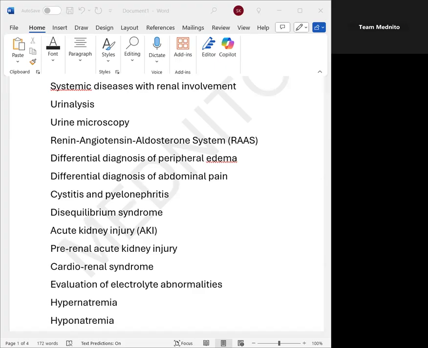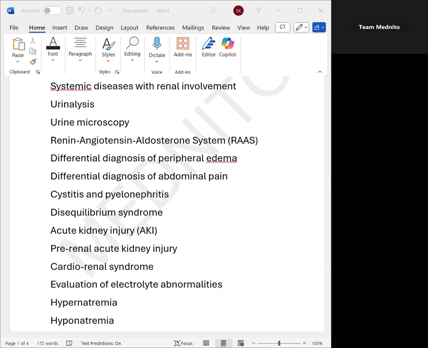But whenever you are thinking about urinary tract infections, remember that in the question you will have to rule out diabetes, rule out pregnancy, rule out urinary tract obstruction, or rule out iatrogenic causes, that is a catheter in place, or a history of urinary tract infection where cystoscopy has been performed.